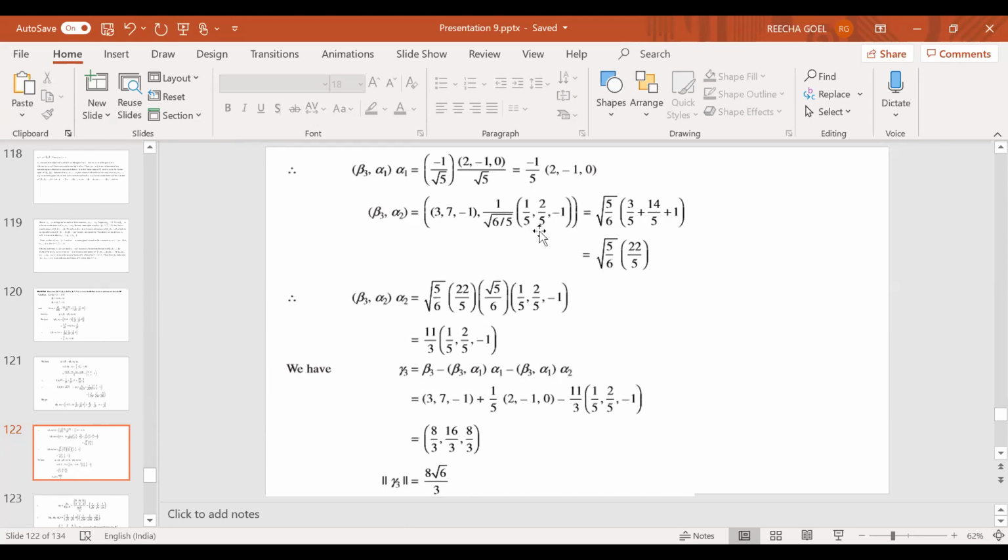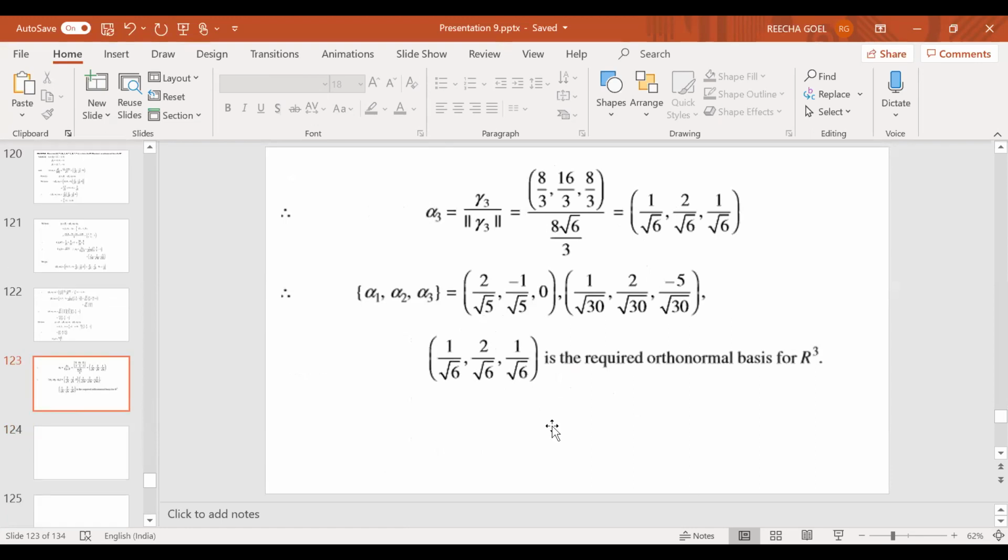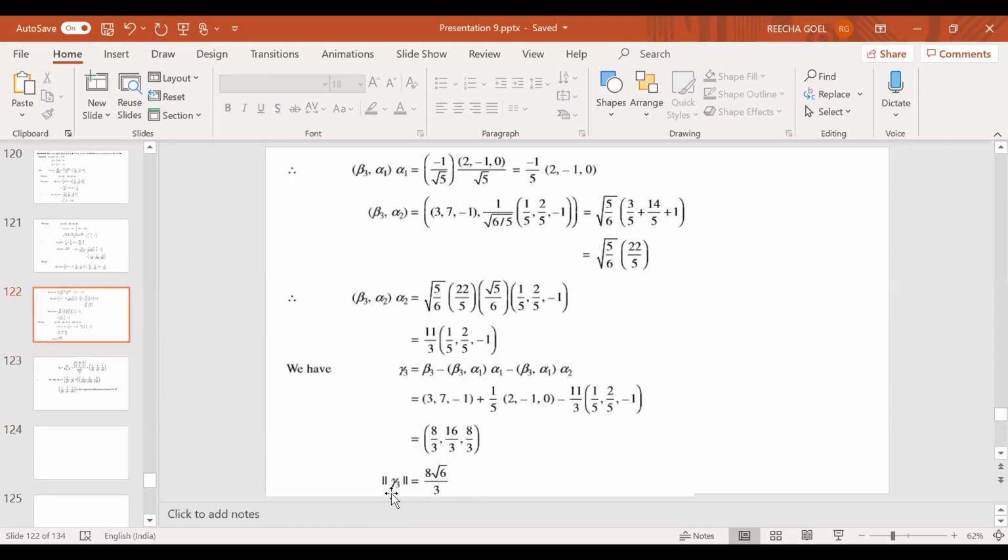So you just substitute these values here, and ultimately you will end up writing gamma 3 to be 8/3, 16/3, 8/3. I hope it is clear. Or is there any doubt? So gamma 3 is this one, and I just write down what is the norm of this.